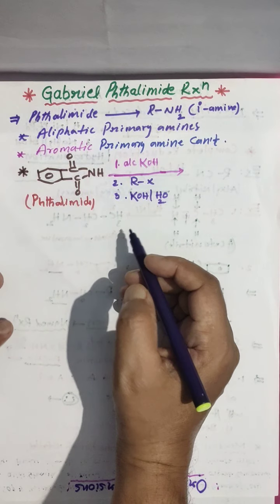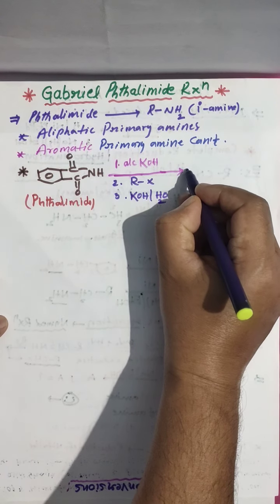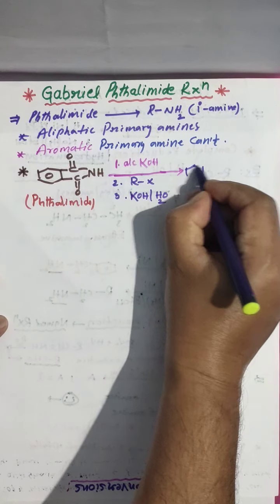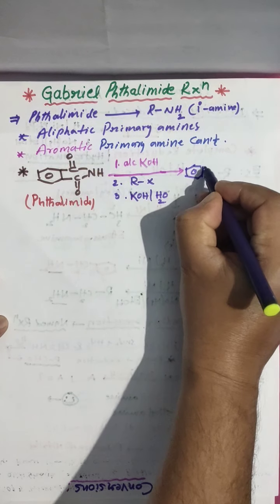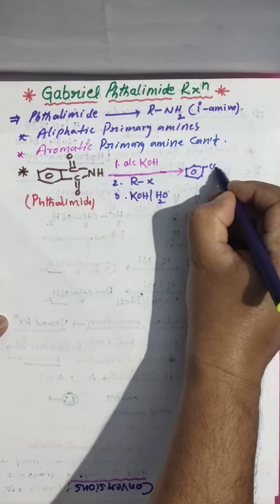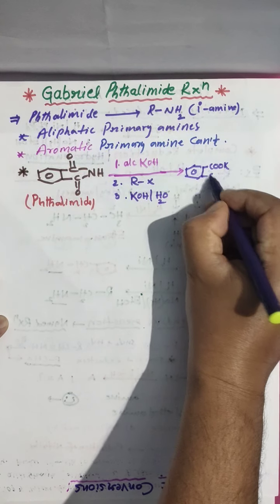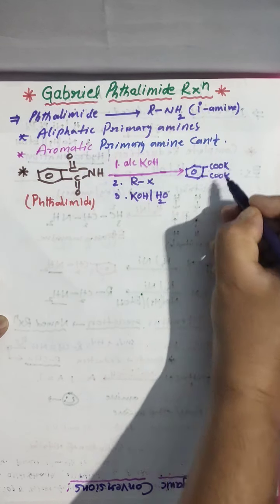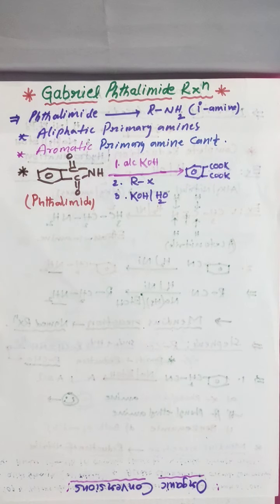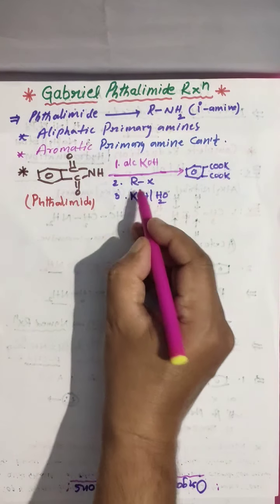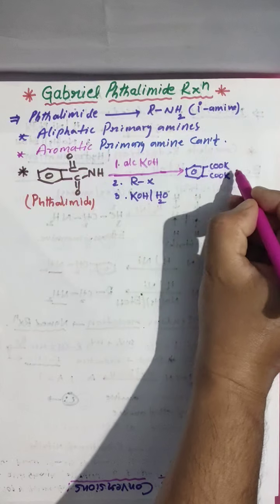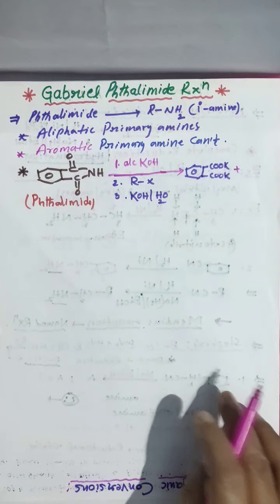Then what you are getting is the salt of phthalimide, because I took potassium here, and primary amine. If you take NaOH, it is the sodium salt of phthalimide; with KOH, the potassium salt of phthalimide.